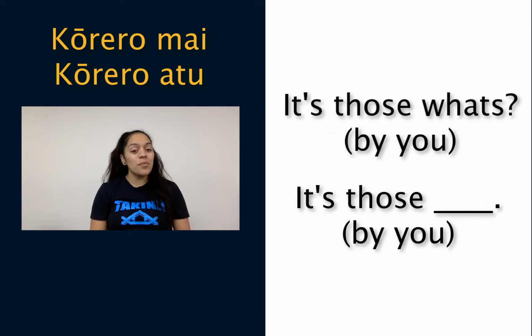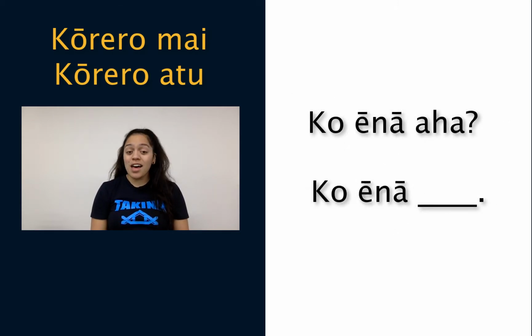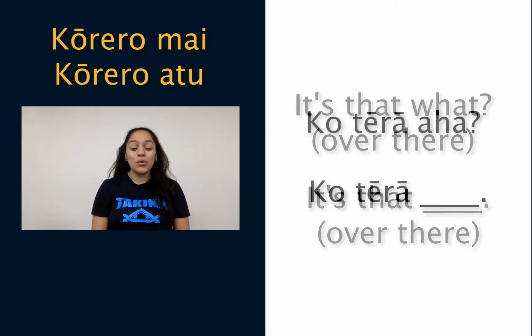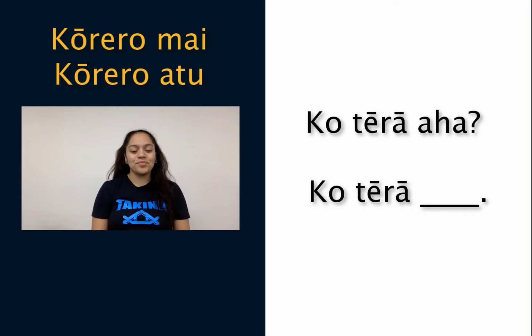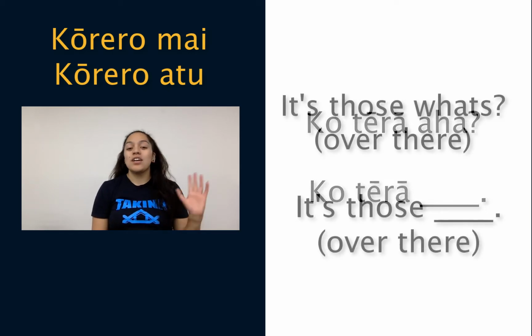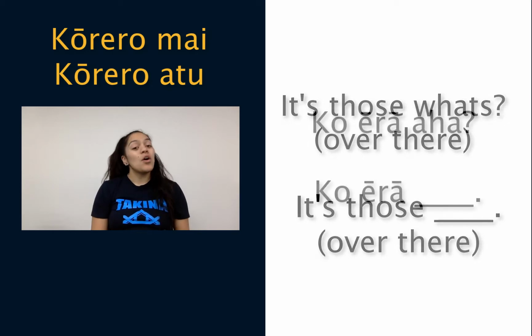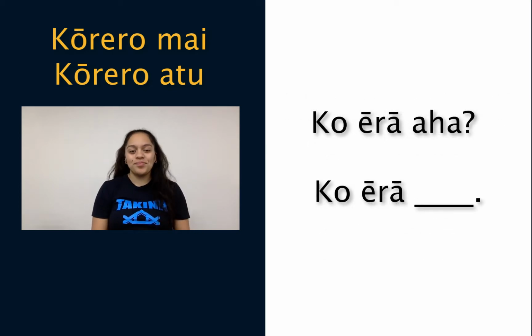It's those what's by you. Ko ēnā aha. It's that what over there. Ko tērā aha. It's those what's over there. Ko ērā aha.